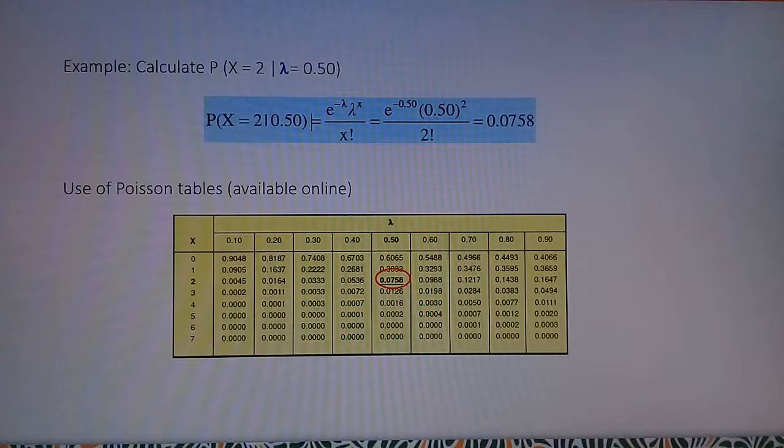We have a little example. Calculate P when x equal to 2 and lambda is equal to 0.50. Replacing the values, we have the result as 0.0758. We can also compute it with the Poisson tables available online. First, we have to find the value of lambda and x to get the desired value. We can see that it is equal to the result obtained with the formula.